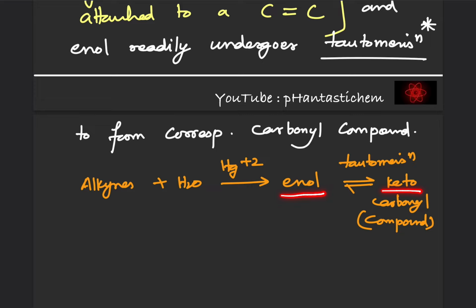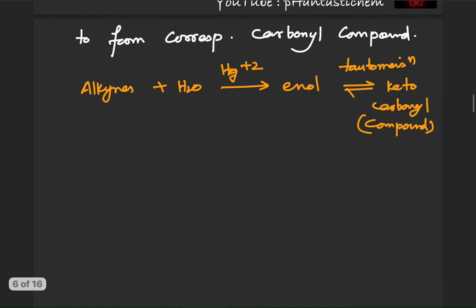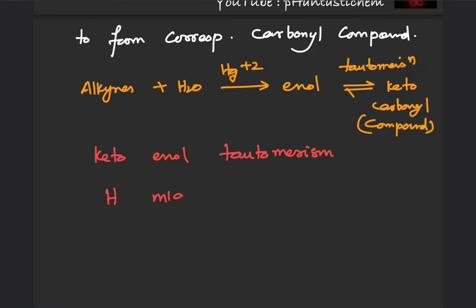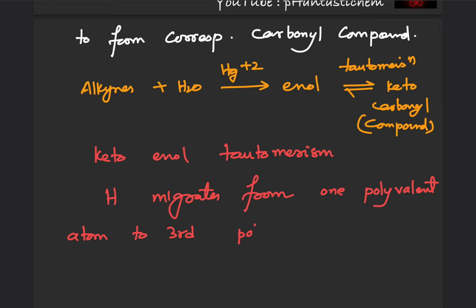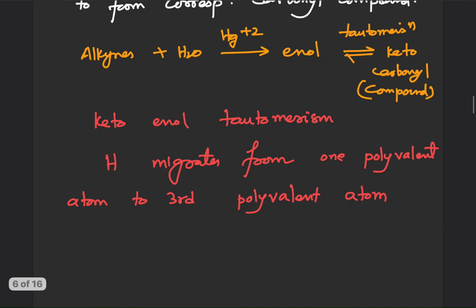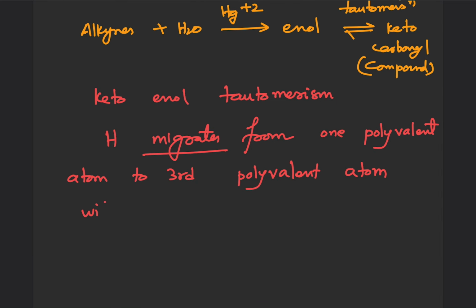In this tautomerism, what happens is hydrogen migrates from one polyvalent atom, that is having more than one valency, to the third polyvalent atom. This is the catch. And this migration is within the same molecule.